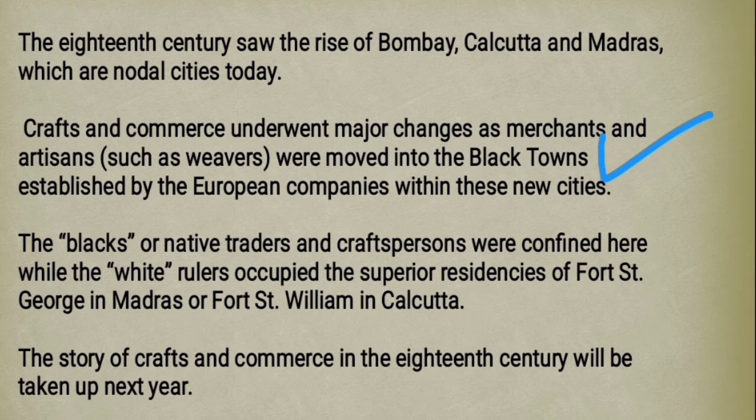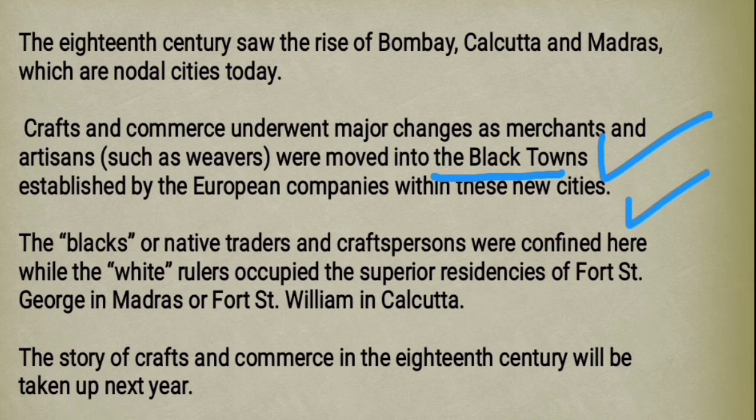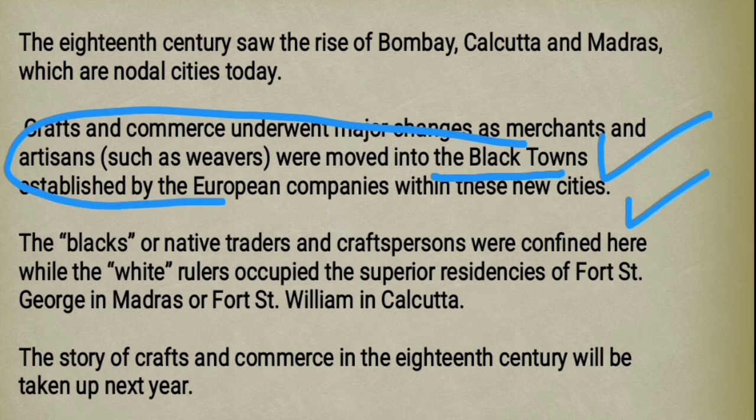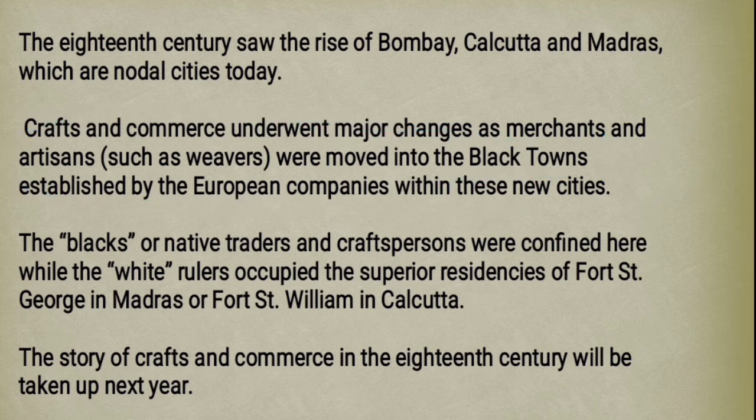Means when European agents came to India and settled here, they started trade in India. So those Indian weavers and Indian craftspersons were kept in black towns. Their areas were known by the name black towns, because according to color, these Europeans are white, so they used to call themselves white people, and Indians they called black people, right? So the colonies of Indian people were known as black towns, where Indian weavers and Indian traders used to live.